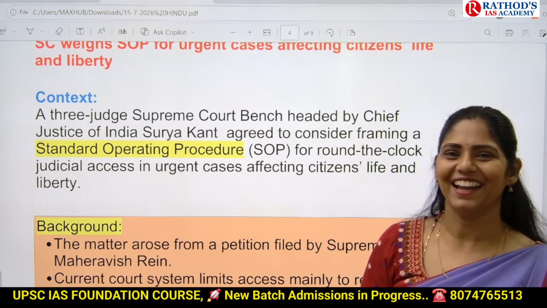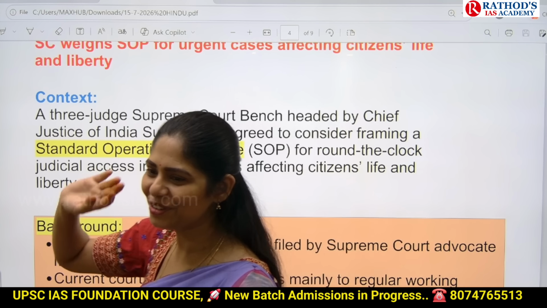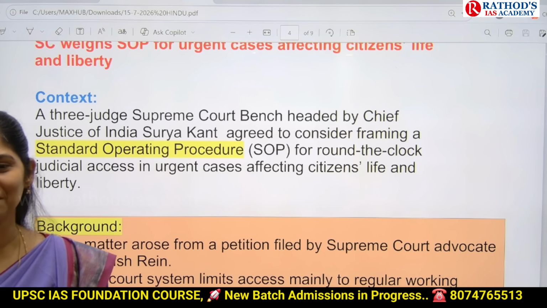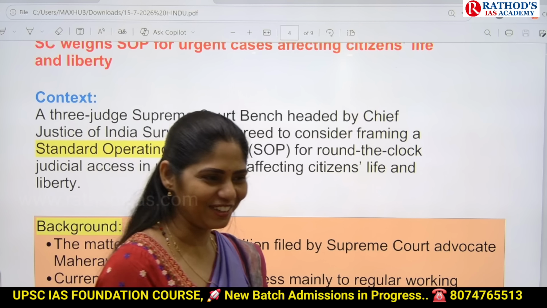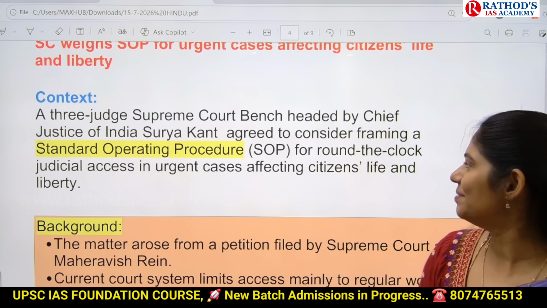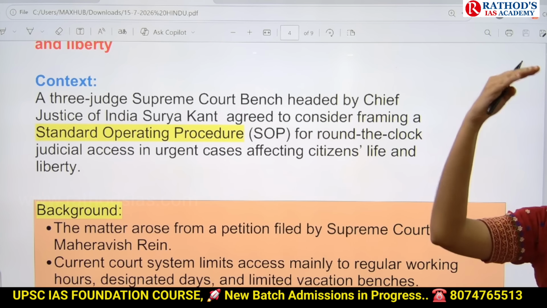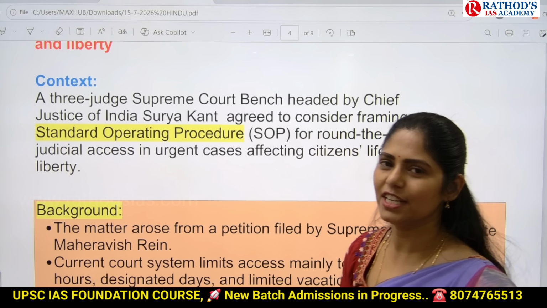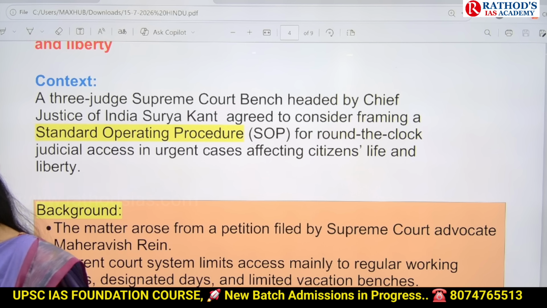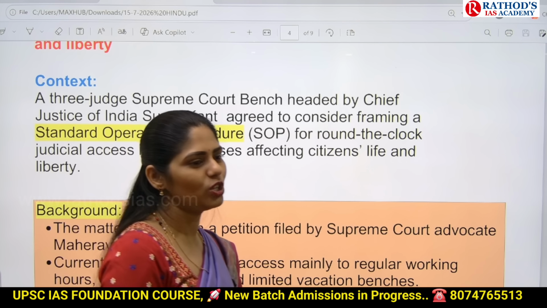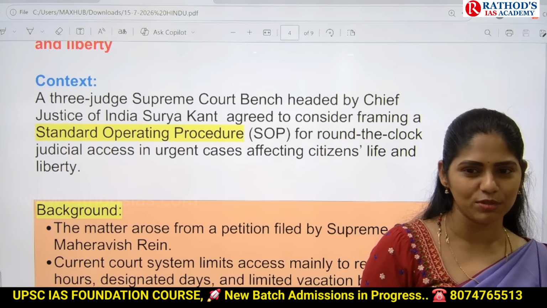Don't say that right to sleep is my fundamental right. Don't wake me up till 10 a.m., 11 a.m. It is not that kind of right to sleep, okay? So here they may give you this kind of judgments and they may ask you which of the following judgments comes under ambit of Article 21. So like that UPSC can ask you a prelims-based question. These are the two types of questions.